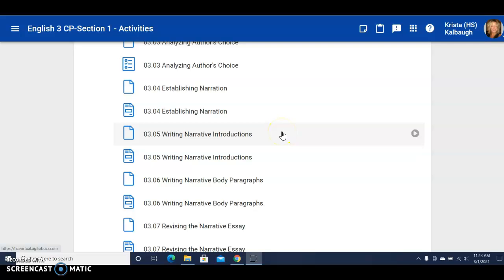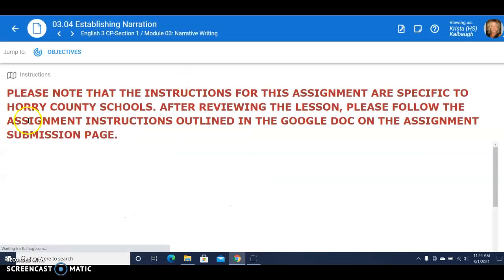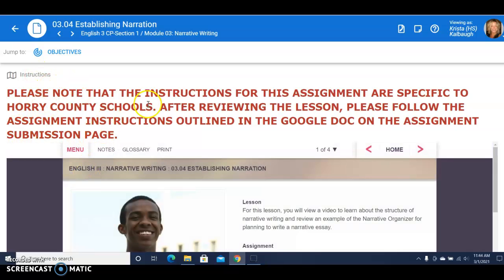Okay, I'm going to talk about assignment 3.04, establishing narration. The assignment that goes with this has been changed since last semester. So let's just go in, and there is a note for you here that the instructions for this assignment are specific to Horry County schools.